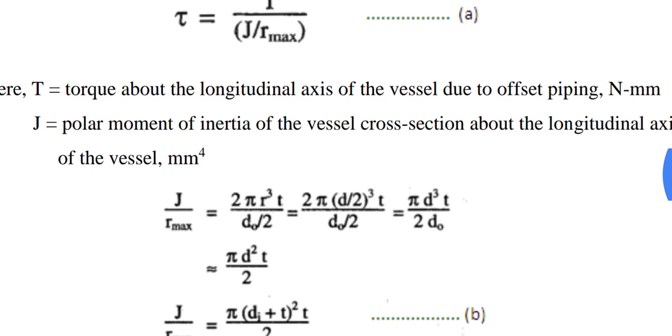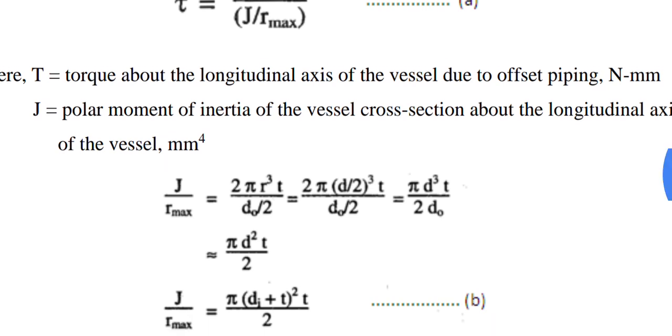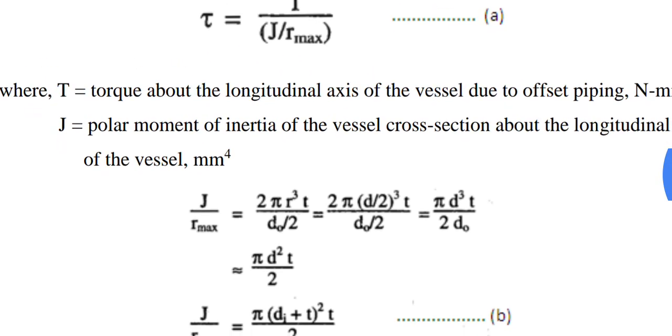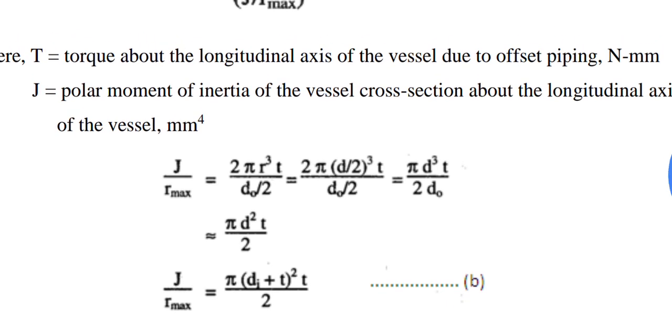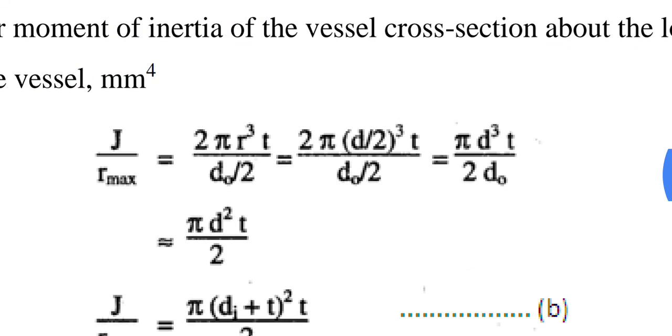J is the polar moment of inertia for the vessel cross section. So J by R, the value for circular cross section J is 2 pi r cube into T. R max is the maximum radius, that is outside diameter dO by 2.